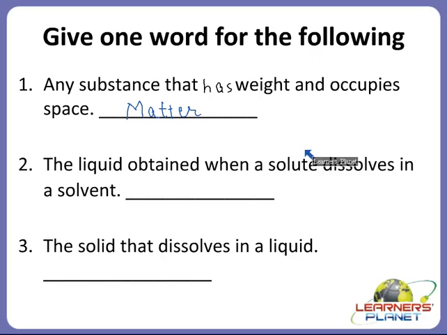Alright children, now the next one. The liquid obtained when a solute dissolves in a solvent. So what it is called as? For example, if we dissolve sugar in a water, it will form dash. And if we will dissolve salt in a water, then also it will form a liquid state which is called as, yes, it is called a solution.